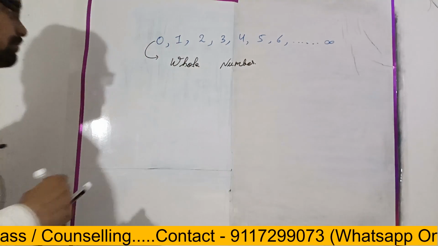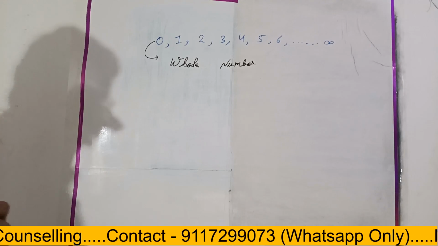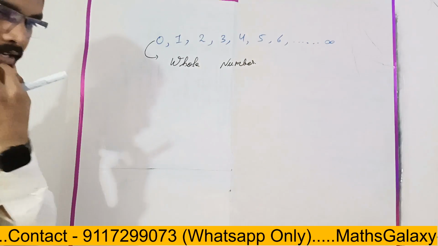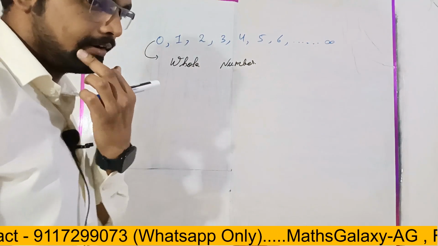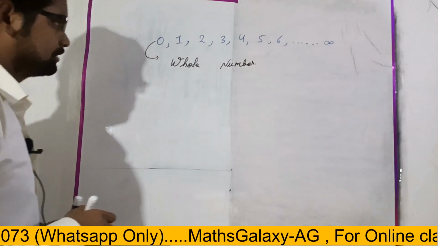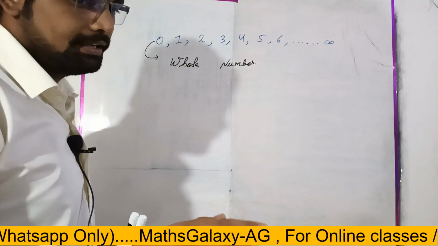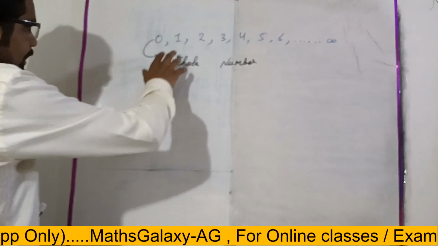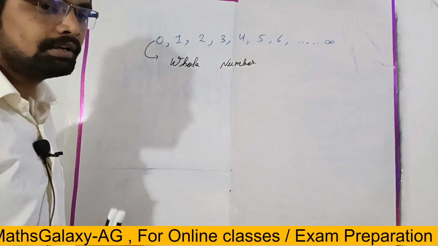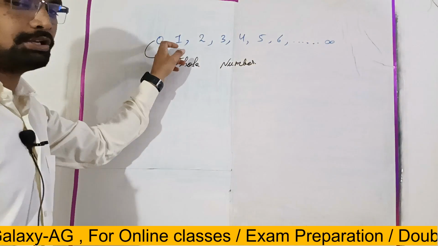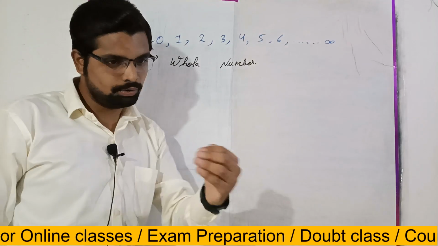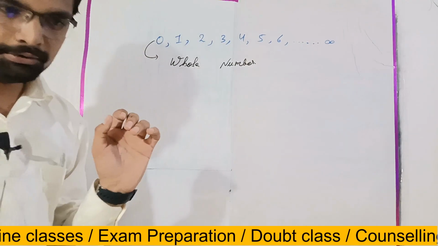Is it clear? So we can say that the group of natural numbers including 0 is known as whole numbers, right? Don't write now, Hannah. As I told you, I will give separate time for writing, so that you may not skip any points. So here we can define it: whole numbers are the group of natural numbers including 0. Is it clear? Any doubt?